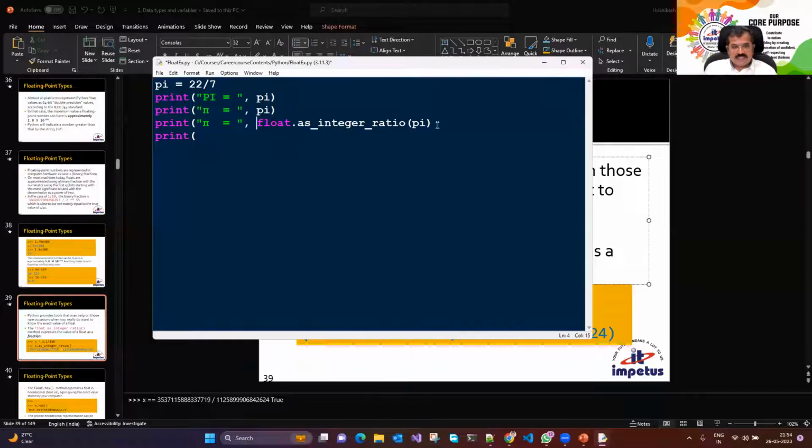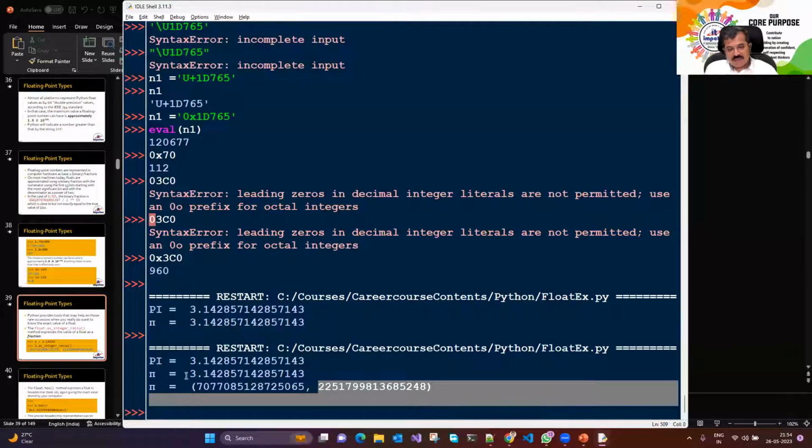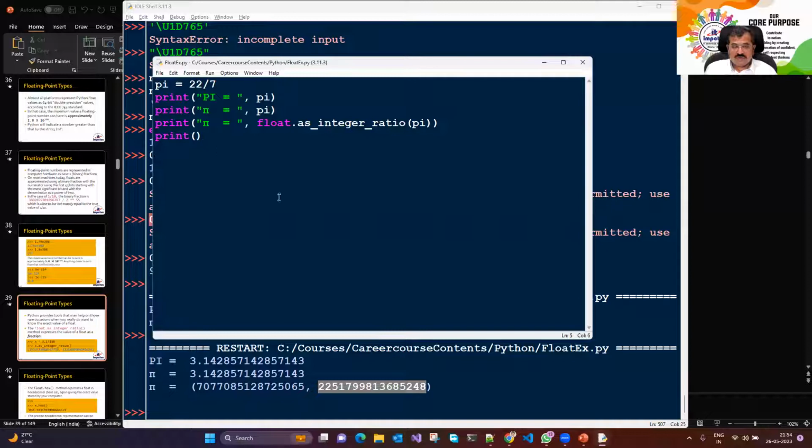तो pi as integer ratio क्या आएगा देखते हैं. The pi as integer ratio क्या है? This number divided by this number will give this number, a numerator or denominator. Now this was too big a value, too very complex a value for us to understand.